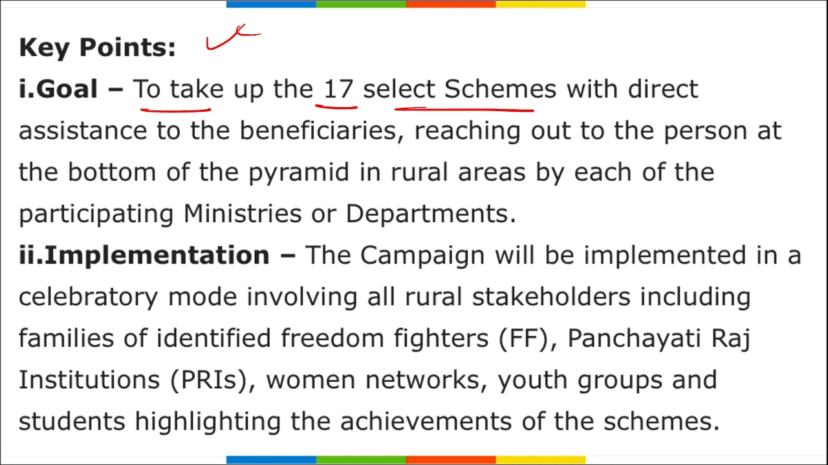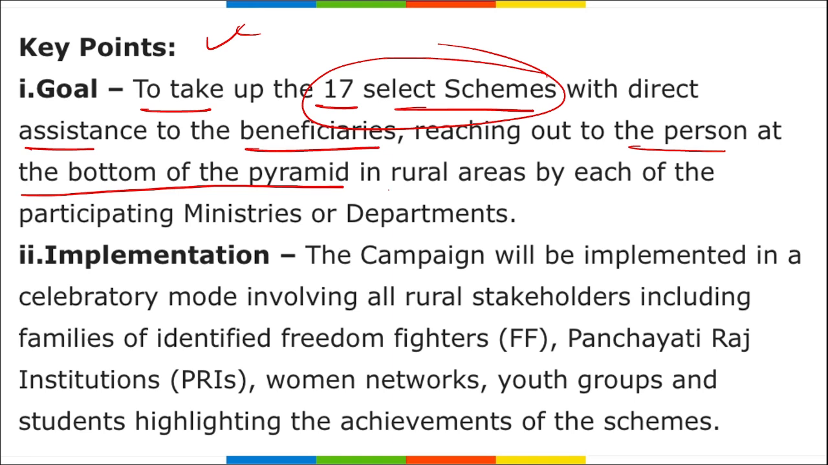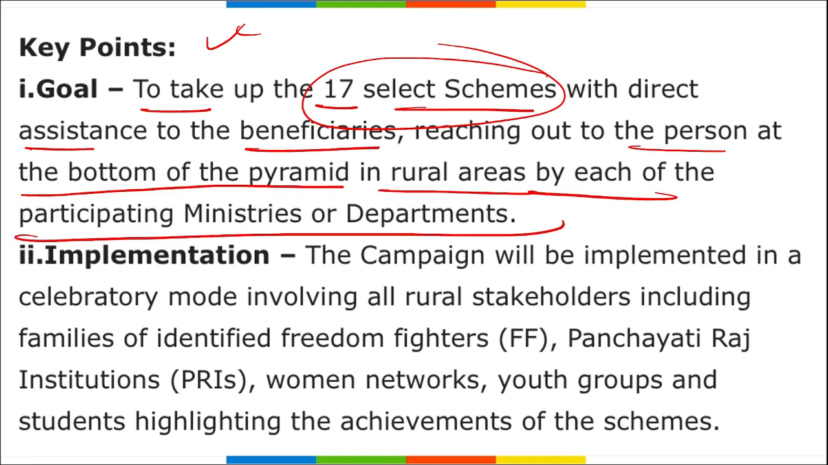These schemes can provide various assistance to the people living in that area, be it any scheme, be it related to health, be it related to education, be it related to food, be it related to any free amount of money provided to them due to any crisis. This can be any scheme. These 17 schemes will be helping or can provide direct assistance to the beneficiaries, reaching out to the person at the bottom of the pyramid in rural areas by each of the participating ministries or departments.